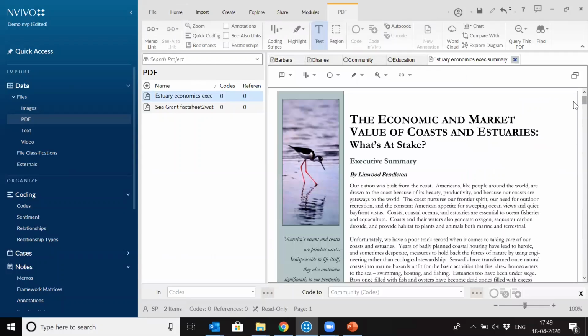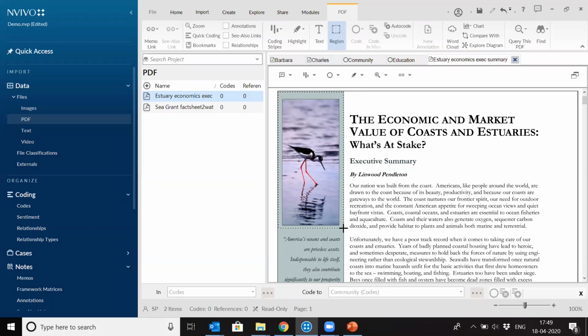So for PDF files also, again, any text data will be coded the same way. But PDF files usually consist of, apart from text, images as well as tables also. So you can code the whole image or table also. It's quite easy. Right now you can see that the text part is highlighted. You can select the region, and once you select a region, the pointer changes to this crosshairs, and then you can select this part.